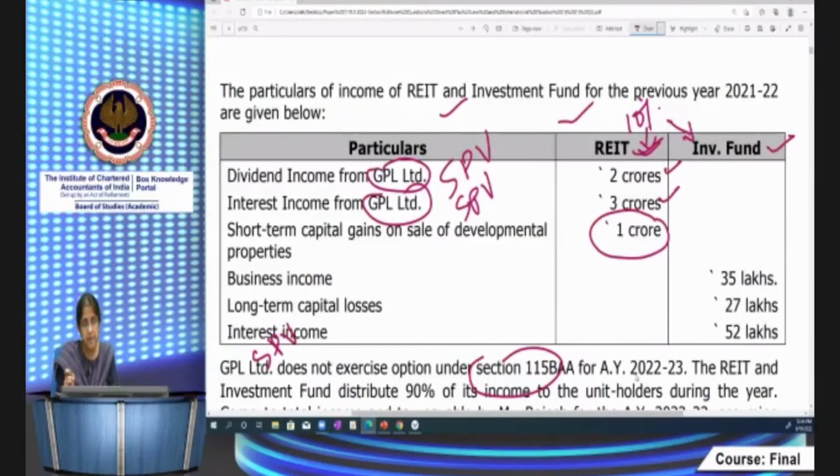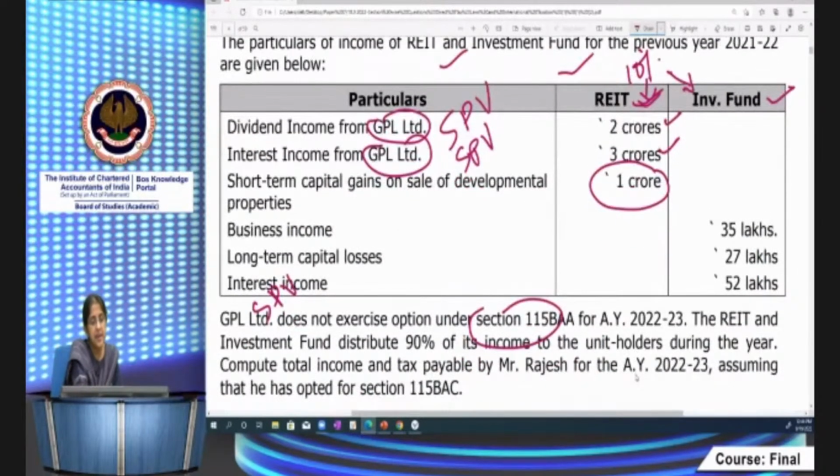That is one thing. Then the REIT and investment fund distribute 90% of its income to unit holders. That is given. Okay. Compute the total income and tax payable by Mr. Rajesh for the assessment year 22-23, assuming that Rajesh has opted for 115 BAC. Okay. Rajesh has opted for 115 BAC. Now, but the GPL has not opted for 115 BAA. Just remember these 2 points.